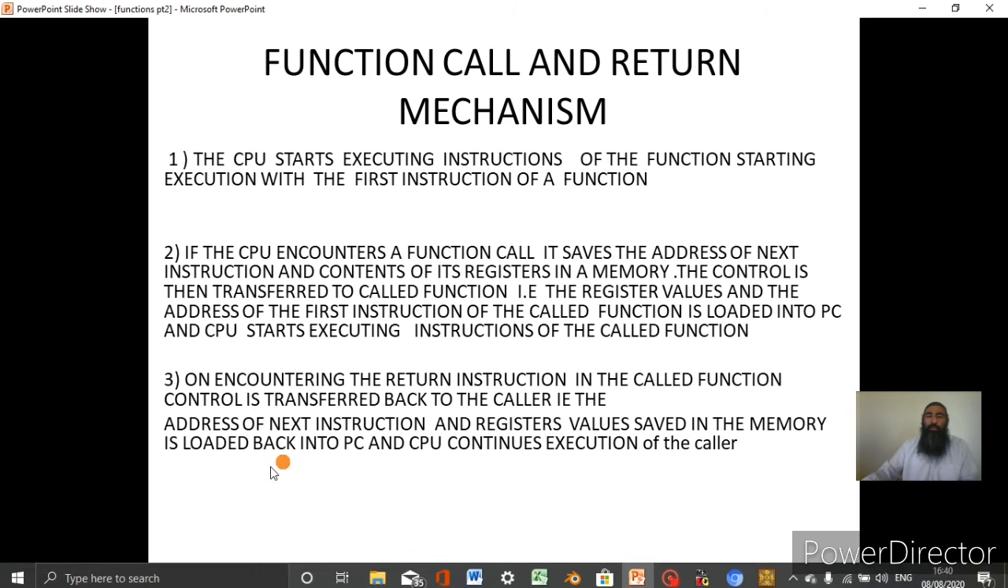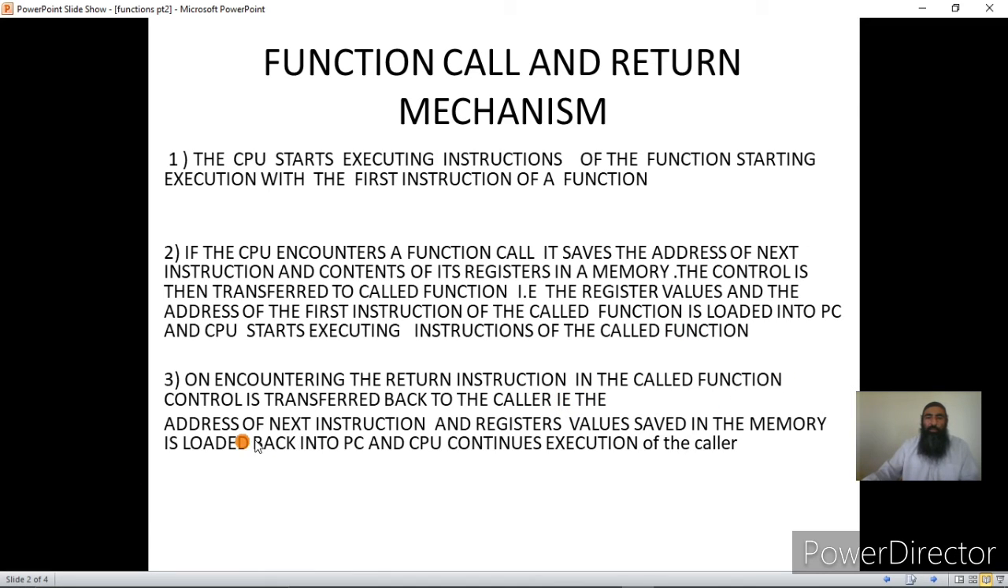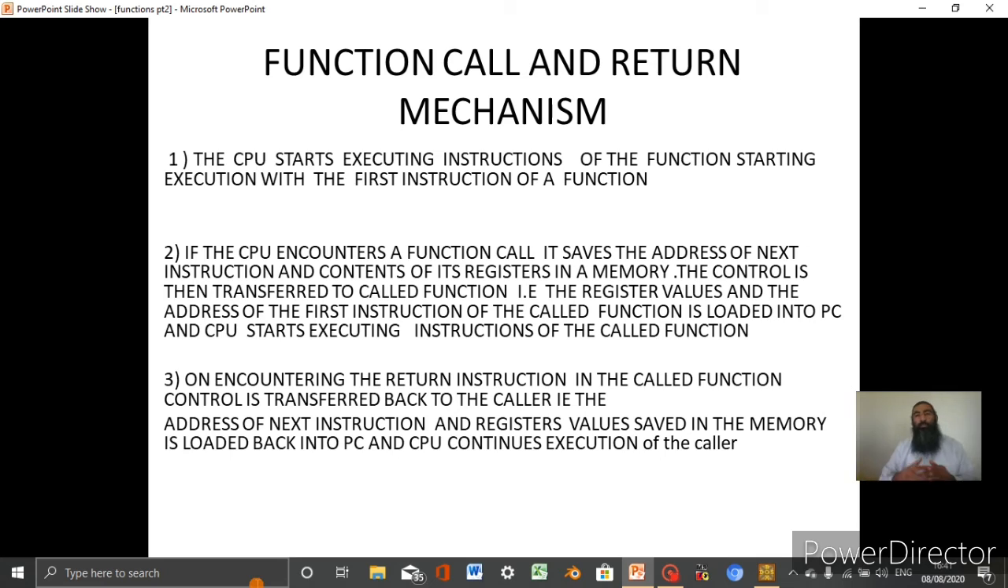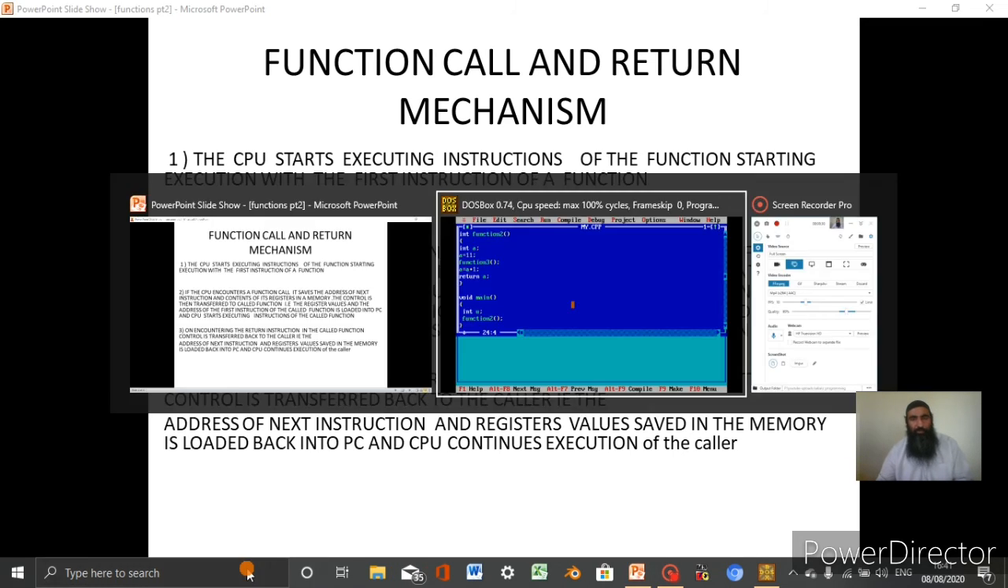On encountering the return instruction in the called function, control is transferred back to the caller, that is, the address of the next instruction and register values saved in the memory are loaded back into the PC, and the CPU continues execution of the caller. This is what we call the call and return mechanism, that is requesting the CPU that the called function should be executed, and once it is executed, the CPU resumes its task in the caller from the statement following the function call. This is all about the function call and return mechanism.